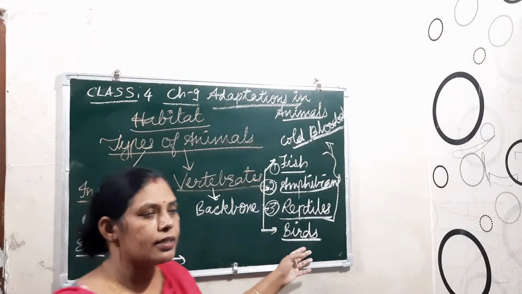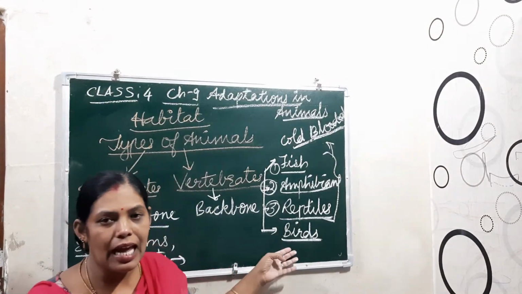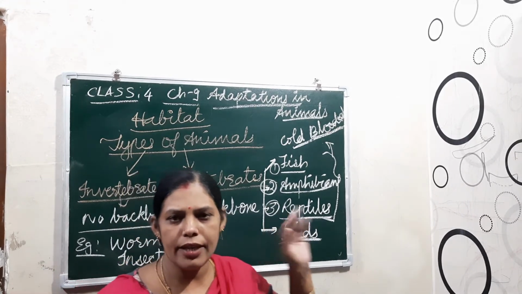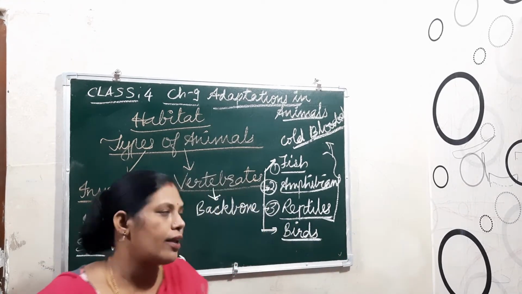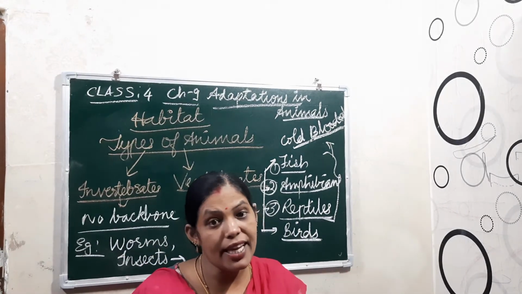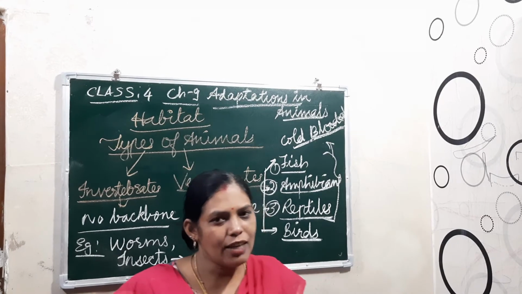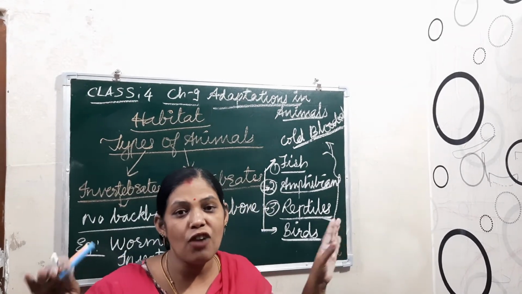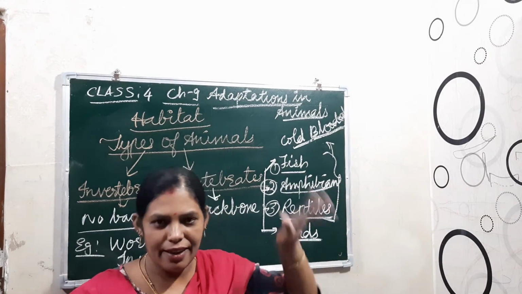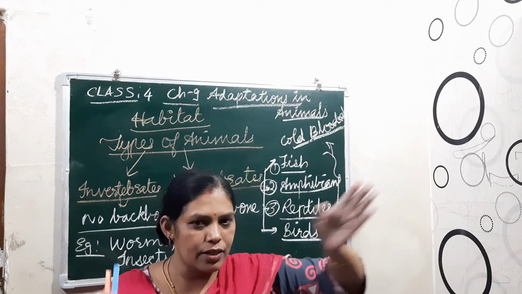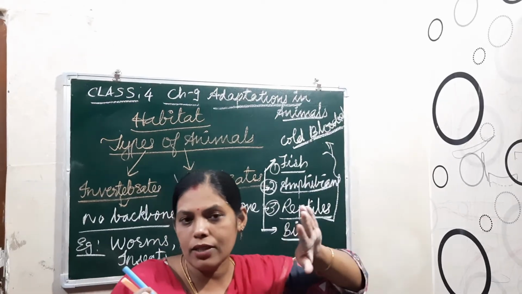Birds, children: their habitat is mainly the air. They spend most of their time flying in the air. Like fish, they also have a boat-shaped body so that they can fly in the air. According to the direction of the wind they change direction, and the direction changes with the tail itself.